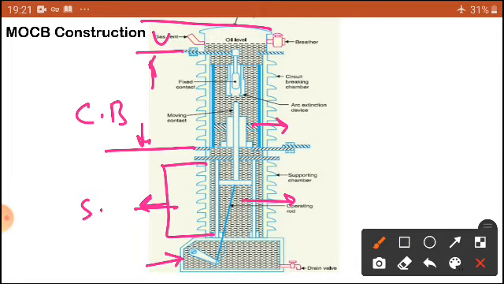Now coming to the circuit breaking chamber. It is a 4-cylinder enclosure mounted on the top of the supporting chamber. It mainly consists of the upper and lower fixed contacts. This is one contact, this is another contact, the moving contact and fixed contact. At the same time a turbulator is also provided, which is known as the arc quenching device.